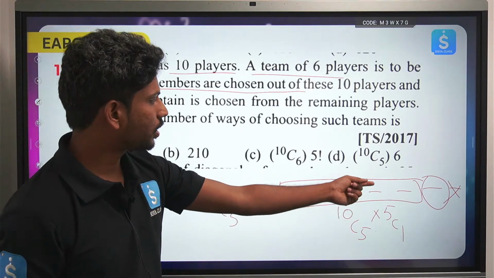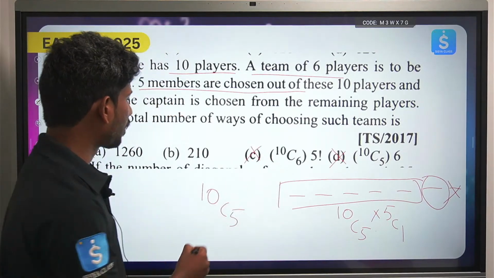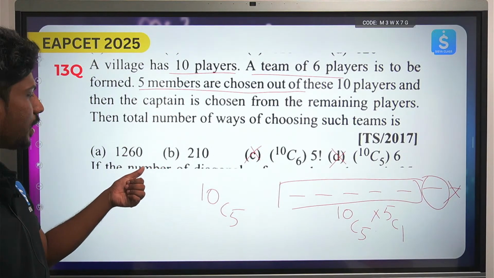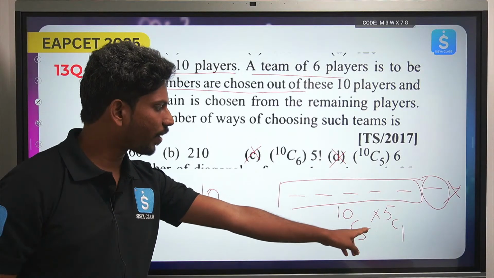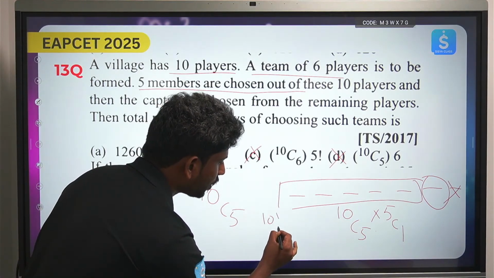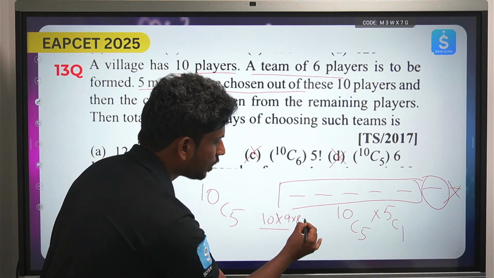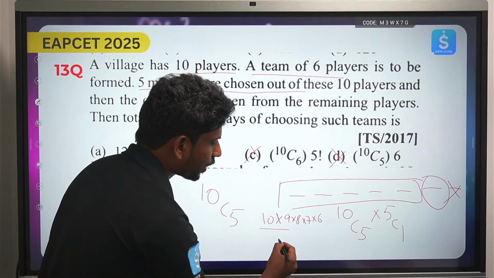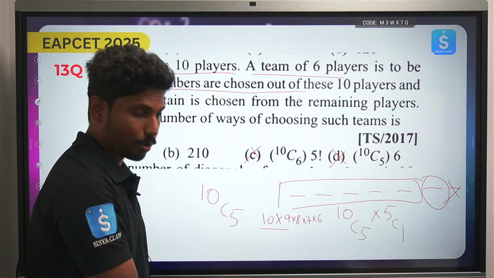So this is a wrong option, this is also a wrong option. Among these two it will be some answer. Definitely it is not 210, because 10C5 into 5 will be a very big answer. So I'll just try to do the calculation. 10 factorial, so 10 into 9 into 8 into 7 into 6 into 5 factorial by 5 factorial into 5 factorial. 5 factorial gets cancelled. 5 factorial is 120.